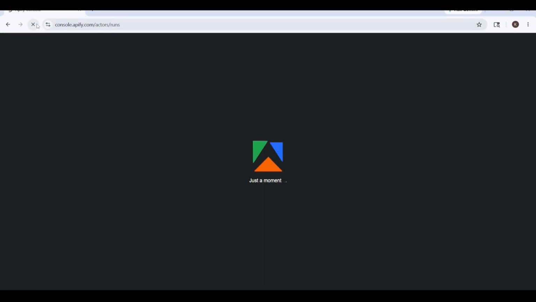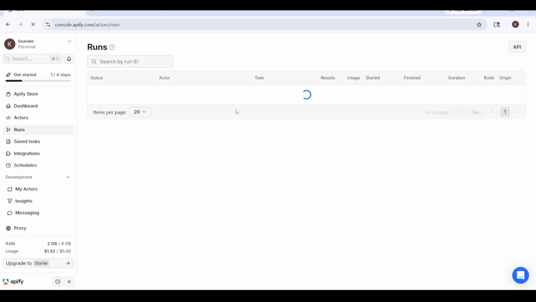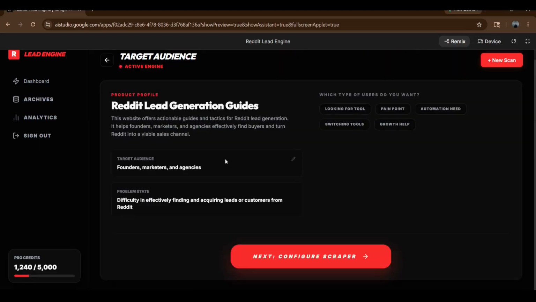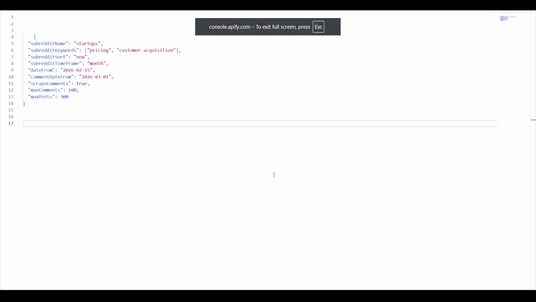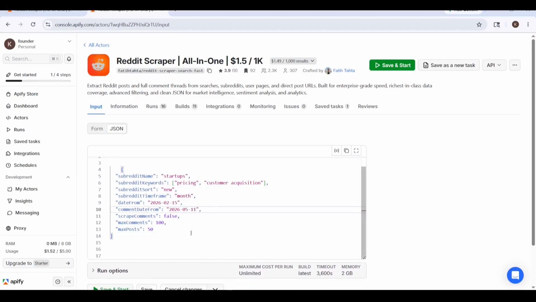After that, we go to Apify and check whether it's able to work or not. There is a little bit of an error. This feature was not working, so I'm taking the JSON file manually to see if it works.